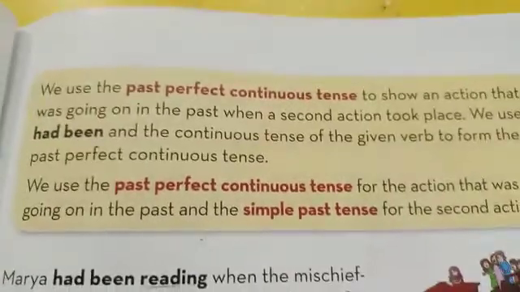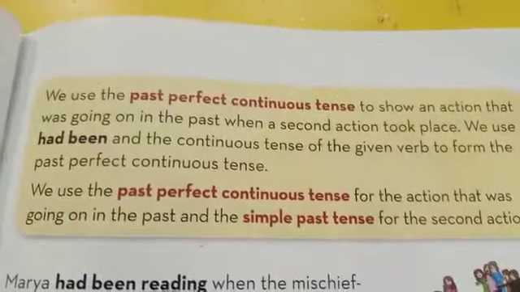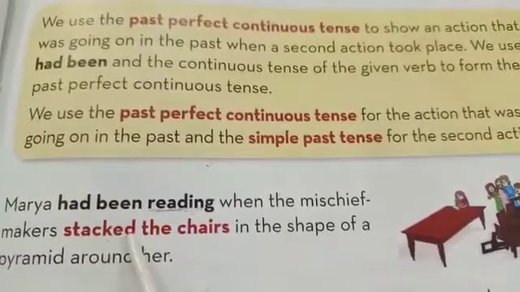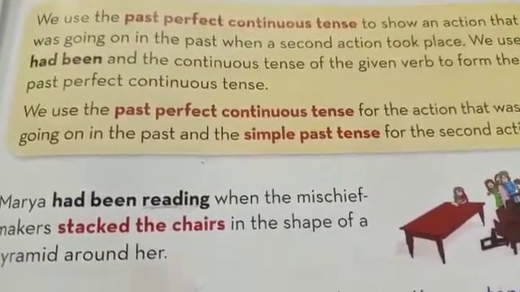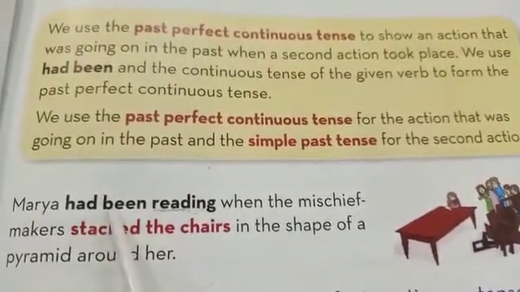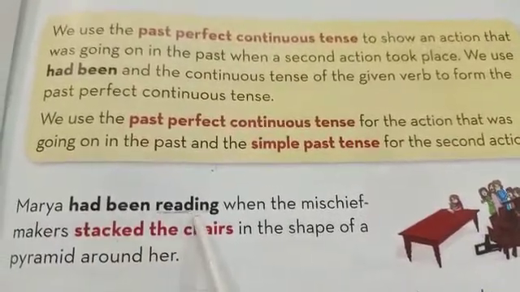As I told you the concept of past participle. For example, Maria had been reading when the mischief makers stacked the chairs in the shape of a pyramid around her. Here you can see he is using the helping verb had been with present participle.